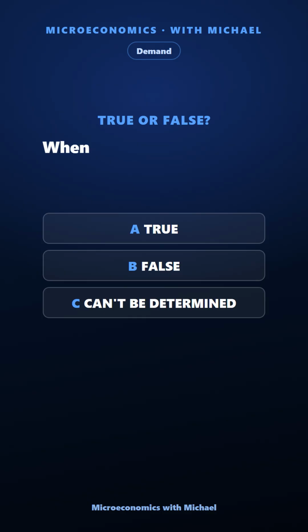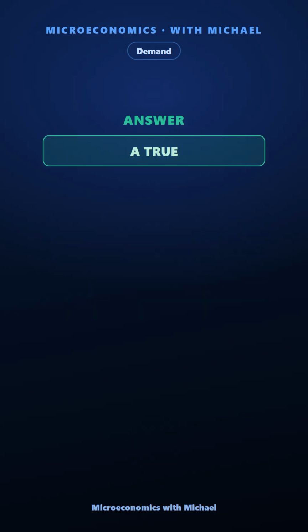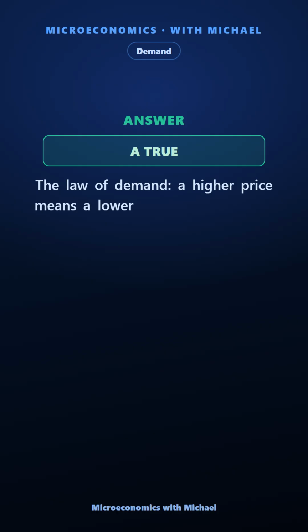When the price of a good rises, its quantity demanded will fall. True, false, or can't be determined. The answer is true. The law of demand: a higher price means a lower quantity demanded.